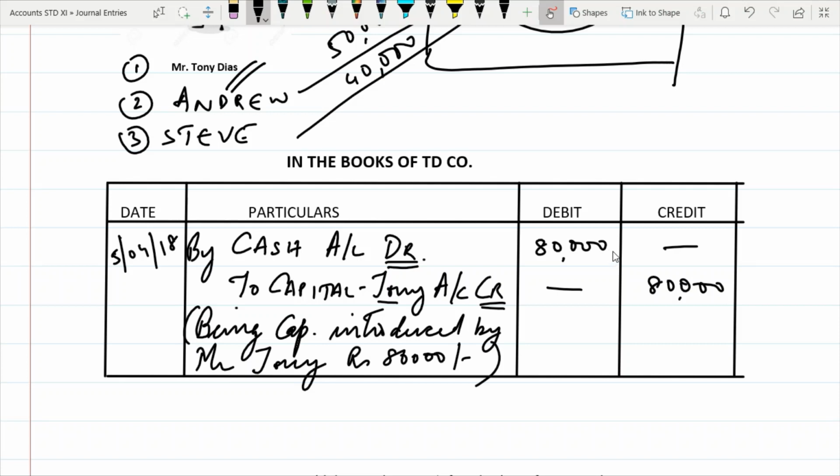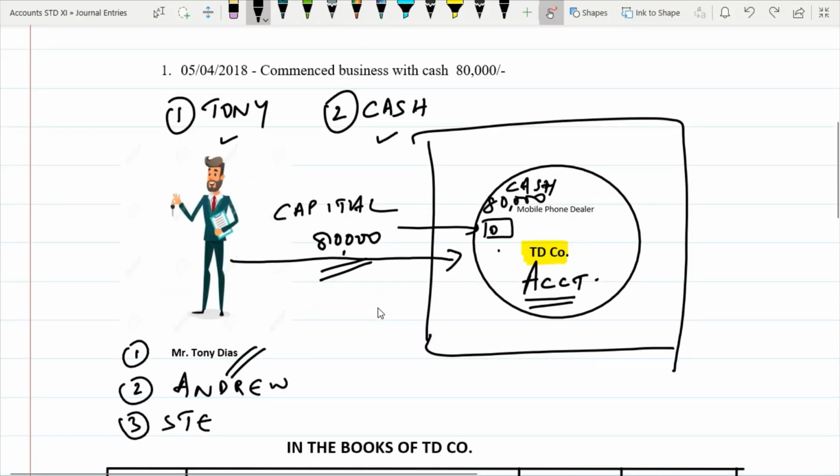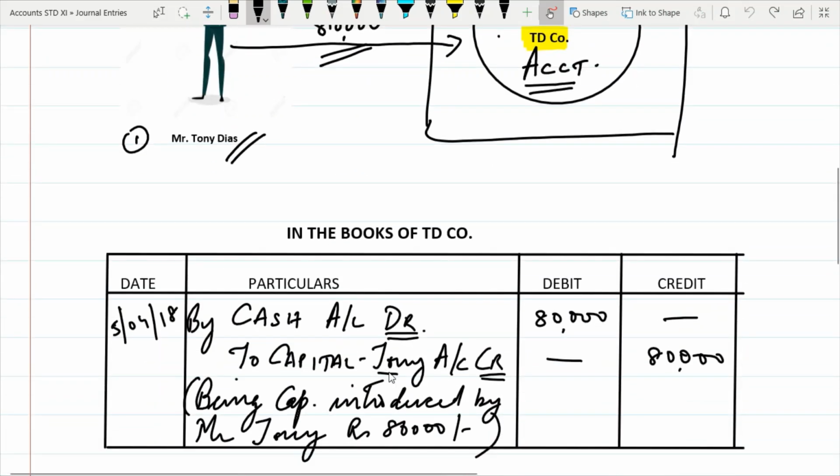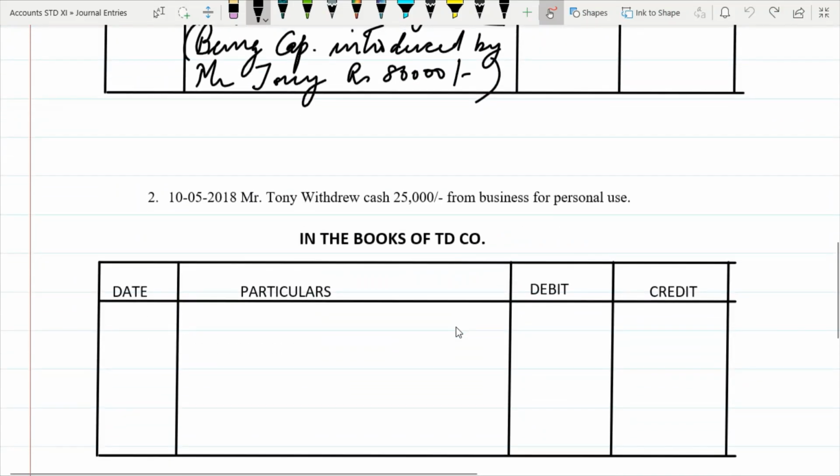This 80,000, whose money is it? We would not know. So better it is to state capital and state the name of the person. Now in the case of sole proprietor, it's not required. But in case of partners, it is better to state Tony. Okay. Now we shall go to the next problem.